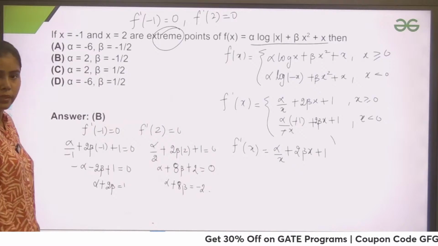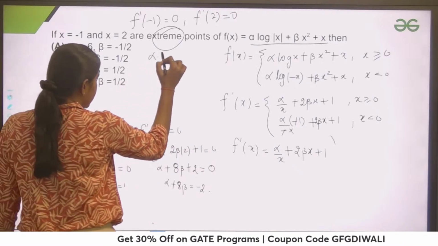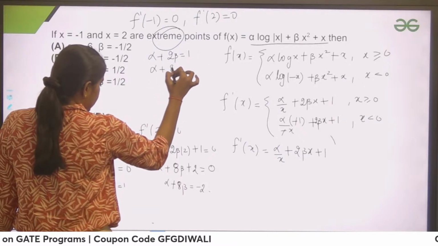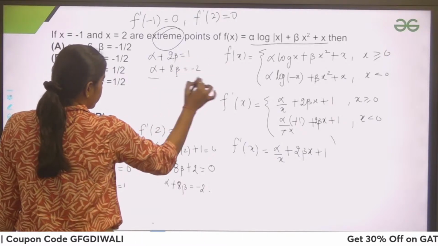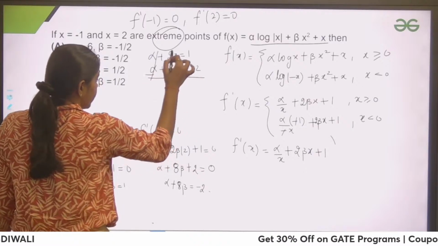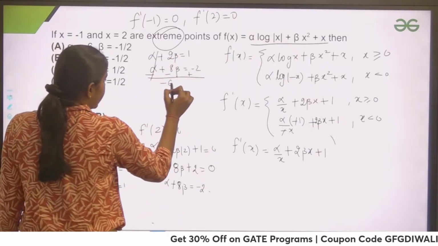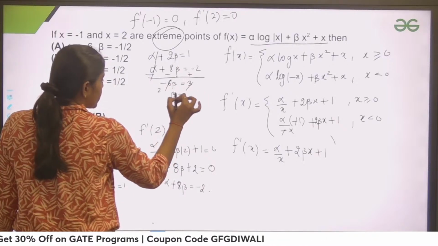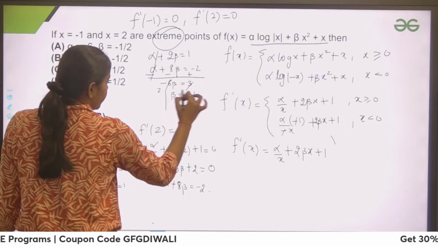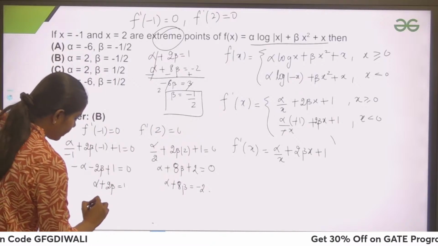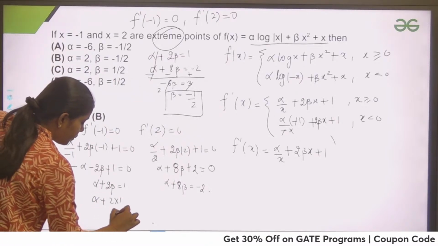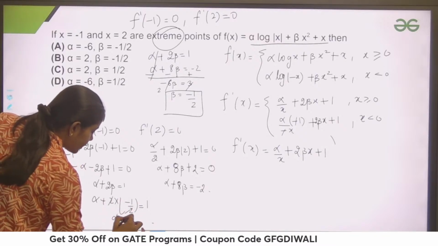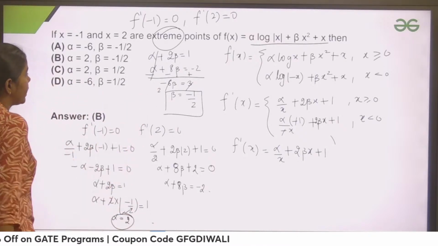Now you need to solve these equations. You can use any method. Alpha plus 2 beta equals to 1, alpha plus 8 beta is equals to minus 2. Now let's subtract. If I subtract, 2 minus 8 would give me minus 6 beta, and 1 plus 2 is 3. So beta would become 2s are 6, minus 1 by 2. So beta is minus 1 by 2. Let's put beta here: alpha plus 2 into minus 1 by 2 equals to 1. 2 and 2 get cancelled, 1 goes to the right hand side. So alpha becomes 2. Alpha is 2, beta is minus 1 by 2.